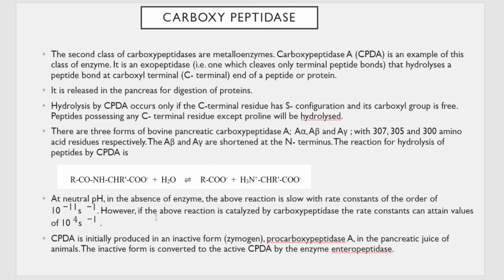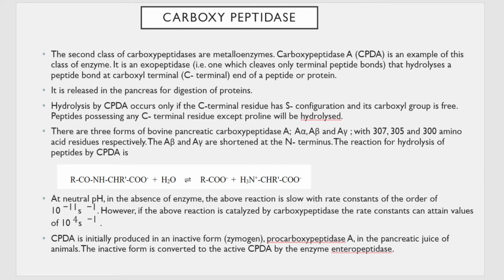At neutral pH, if you try to do this reaction in the absence of this enzyme, it is a very slow reaction and its rate constant is around 10 to the power minus 11 second inverse. What is the main reason why we are using an enzyme? An enzyme is a catalyst which can make these biological reactions occur at a faster rate. If you do this reaction in the absence of this carboxypeptidase enzyme, it is very, very slow. However, in the presence of the enzyme, the rate changes to 10 to the power 4 second inverse.